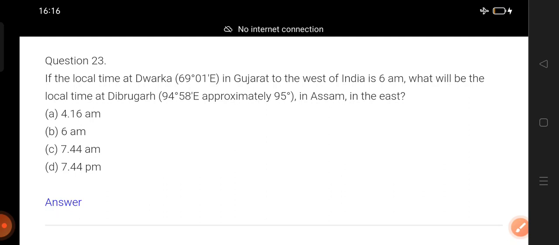मेरिडियन ऑफ इंडिया 82 डिग्री 30 मिनट east passes through which of the following places? Okay, just counting begin, 1 2 3, okay, disclose the answer. Okay, Mirzapur, Uttar Pradesh. Perhaps you knew the answer, right? Which of the following has reduced India's distance from Europe by 7,000 kilometers? Okay, the same point is given in your book at the last of the chapter.